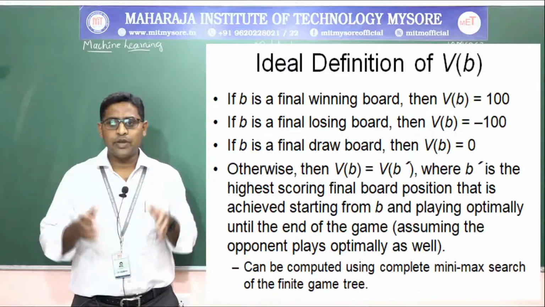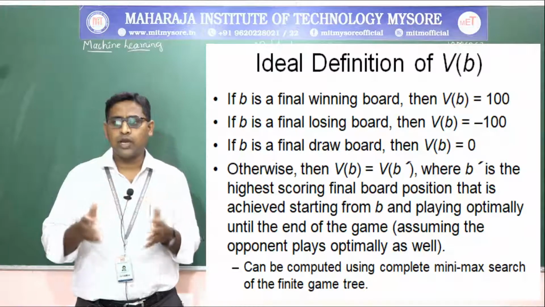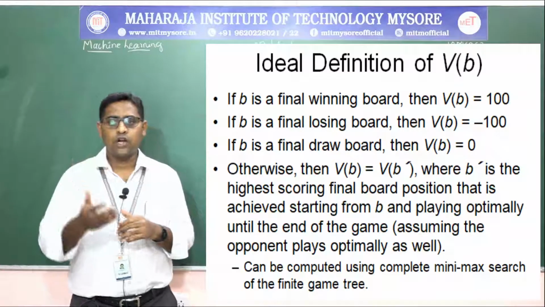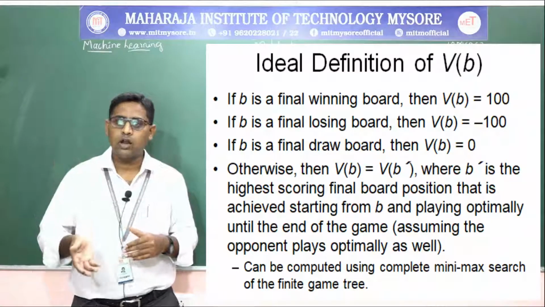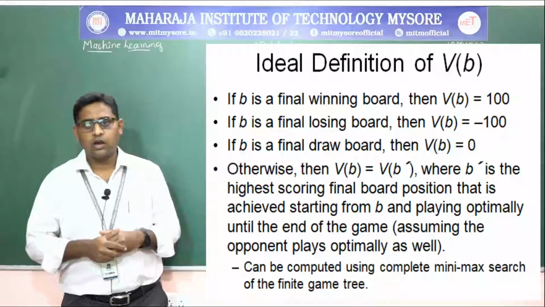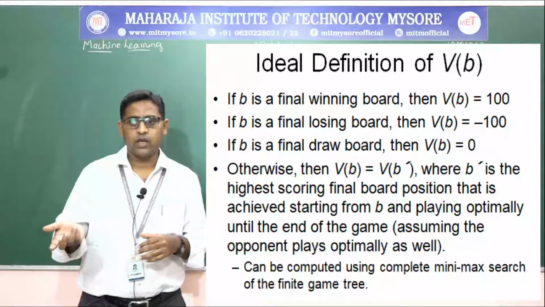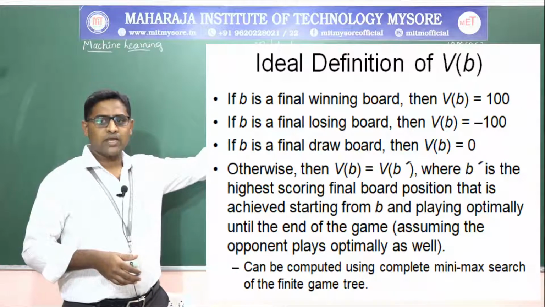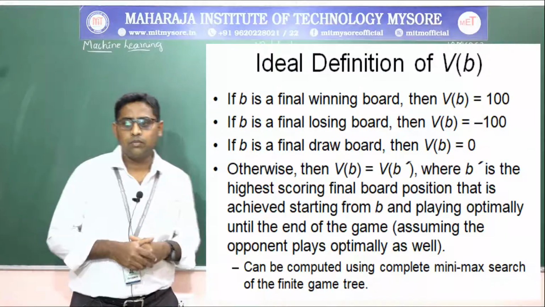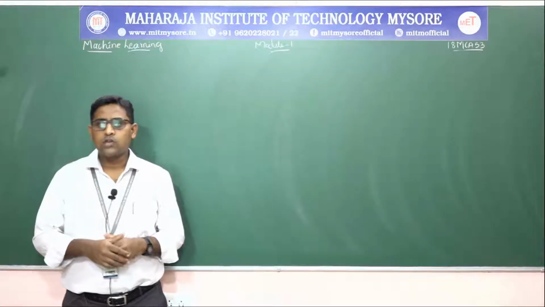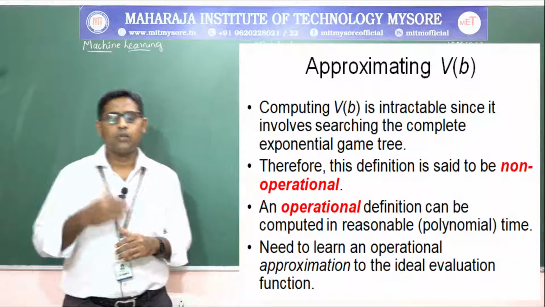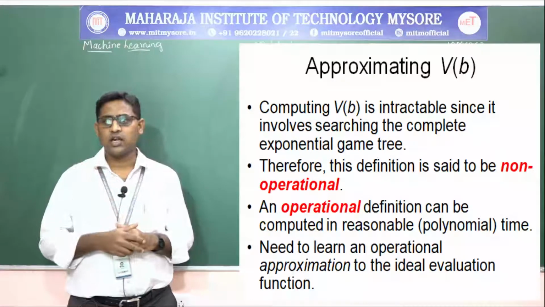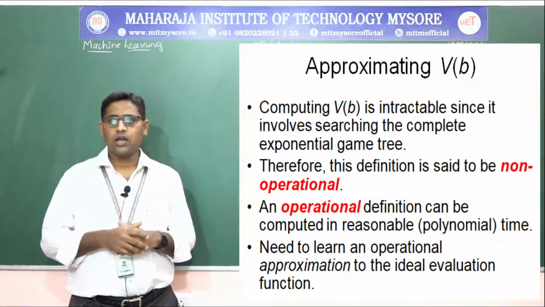Where V of B dash is a position that is no win, no loss, no draw. That means you are still in the competition, but you will be coming to an assumption, and optimally the game will be standing such that you will not win, you will not lose, and you will not go for a draw either. That is the board B dash. So this can be computed using the complete minimax search of the finite game tree. So computing V of B is intractable, since it involves searching the complete exponential game tree.